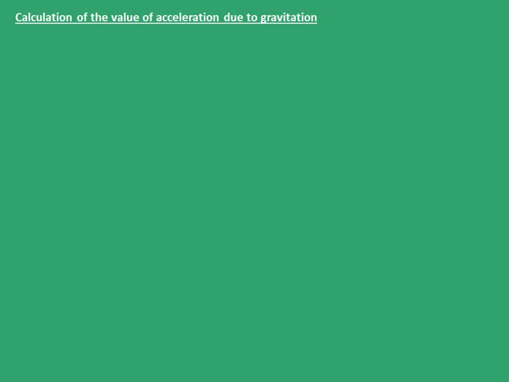Now, how do we calculate the value of acceleration due to gravity? For this, we use the universal law of gravitation. Let's say the force that acts between two bodies by the universal law of gravitation is given by G m1 m2 upon r square. Here, for calculation of the value of acceleration due to gravity, we say m1 is the mass of the object we are taking and m2 is the mass of Earth.